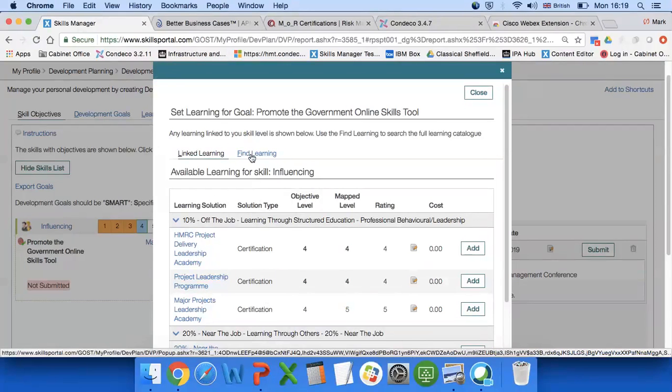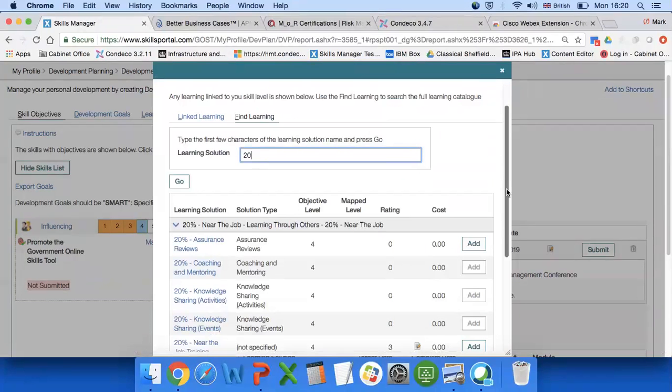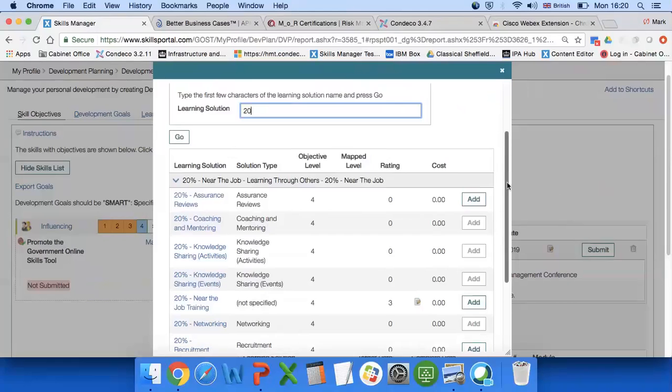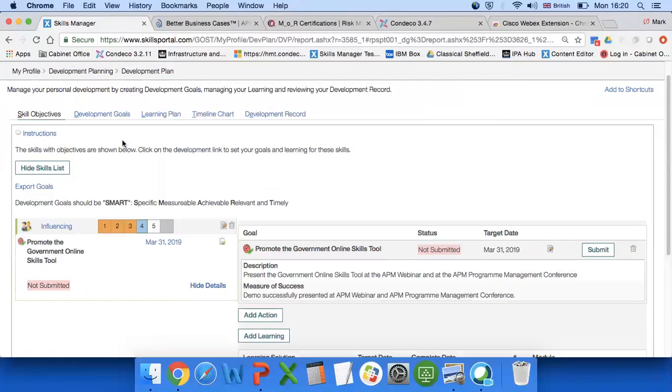But I've talked a lot about on the job and near the job learning. So if I just click on find learning, if you type in 20, if you type in 70 for the on-the-job learning, we have categorized the types of near the job and on-the-job learning. So you can assign your particular skill objective. And again, it's just to get people into that mindset. So we've got things like doing assurance reviews, coaching and mentoring, knowledge sharing, events and activities, recruitment, shadowing, volunteering, etc. And you can assign those.